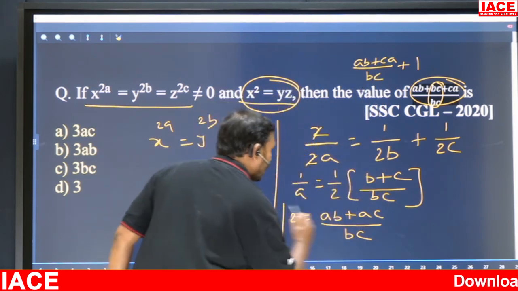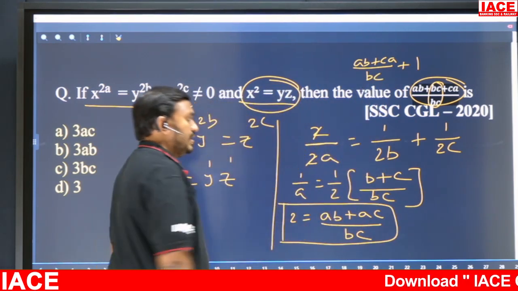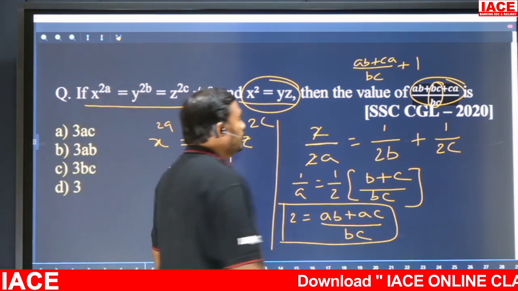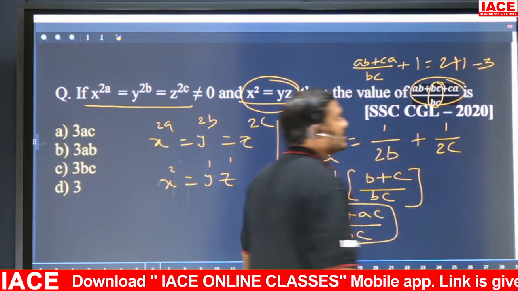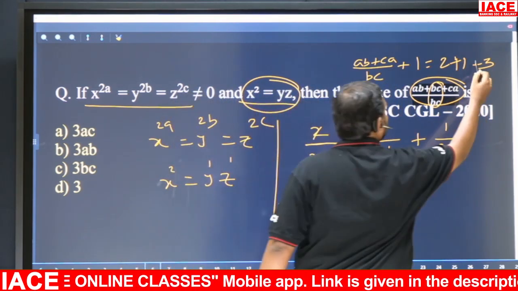But already we know AB plus AC by BC is how much? 2. So this is equal to how much? 2 plus 1 means how much? 3. So what is the answer? Answer is 3.